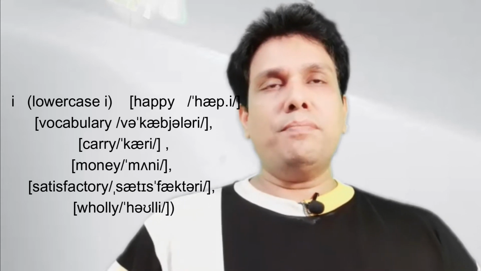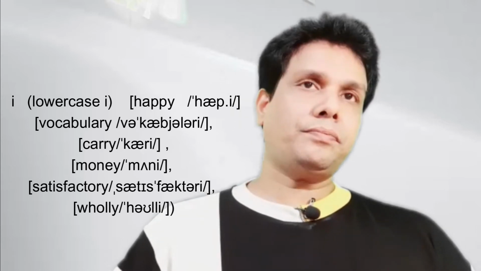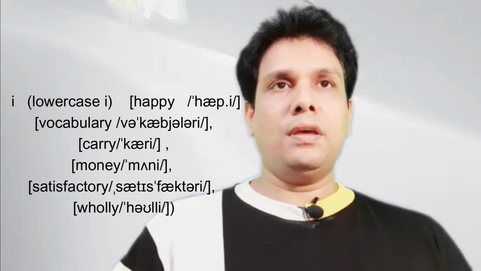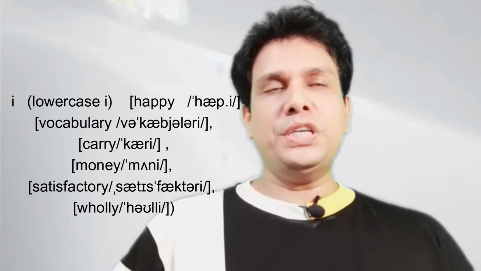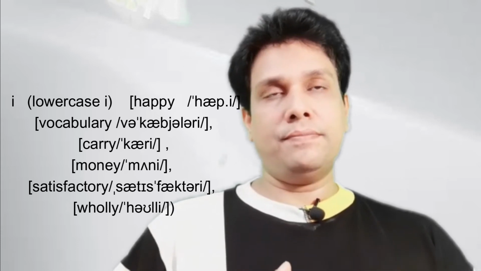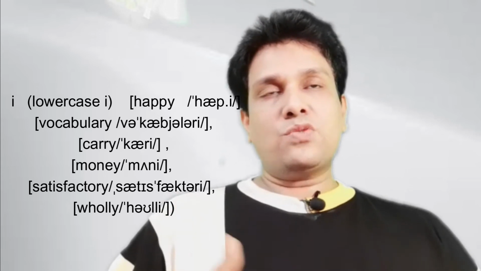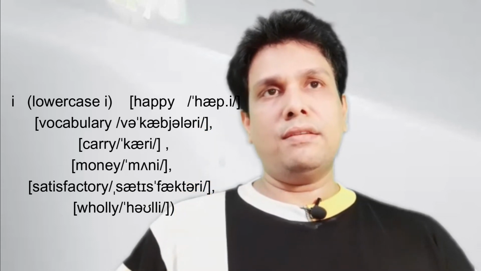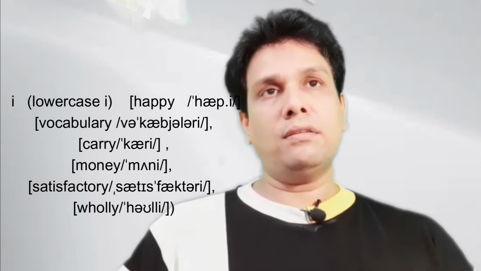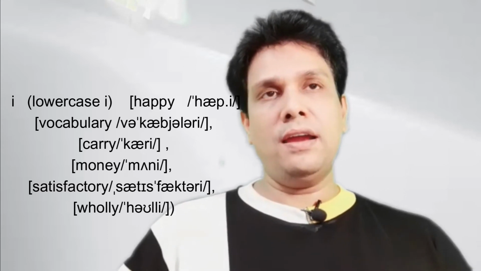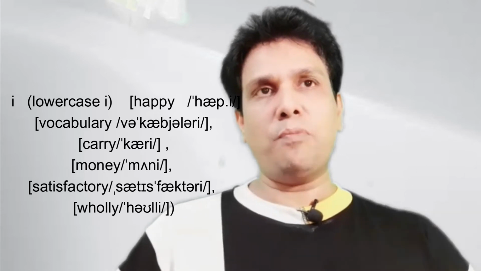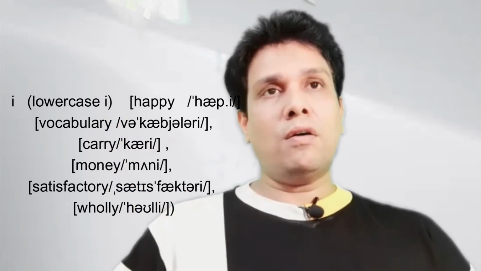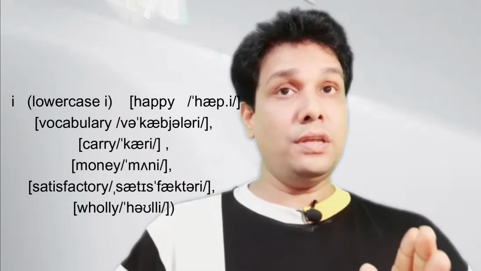I can give an example, happy. H-A-P-P-Y, happy. There are four sounds here and the last sound is /i/. First one, consonant sound ha, then a vowel sound a, then consonant sound pa, and the last one is our focal point, /i/. It's not like /i:/ or /ɪ/, but the sound is /i/.